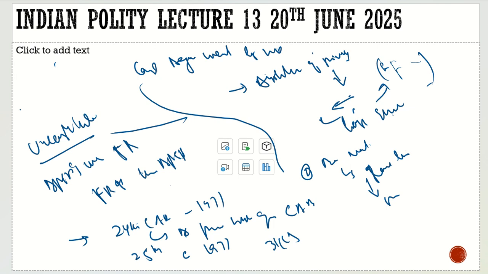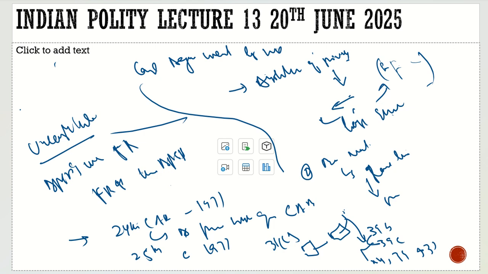What does Article 31C say? If Parliament wants to enact a law and wants to give effect to two directive principles, 39B and 39C, it should be understood that it does not violate Article 14, Article 19 and Article 31.